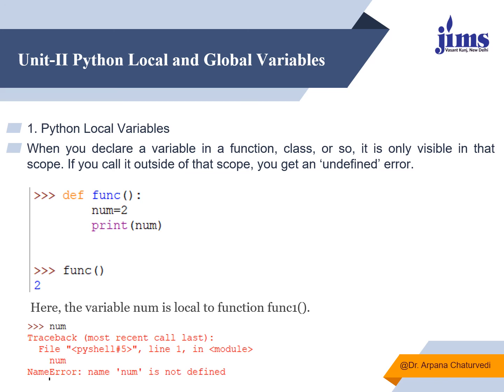Now come to local and global variables. Local variables are variables which are declared inside a function. So this variable will exist inside the function only. This is local to function func. This is the way we define a function in Python. We use the def keyword, then the name of the function which can be any, parenthesis, colon. Inside this I am declaring a variable and printing. It will print. Here the variable num is local to the function. But after coming out of the function, if I try to display the value of num, I can't, because there is no existence of the num variable outside the function definition.